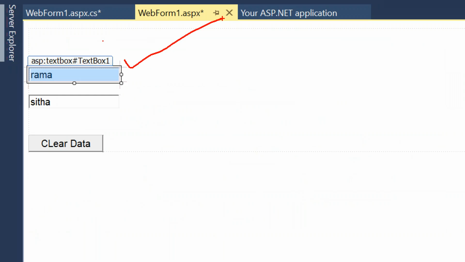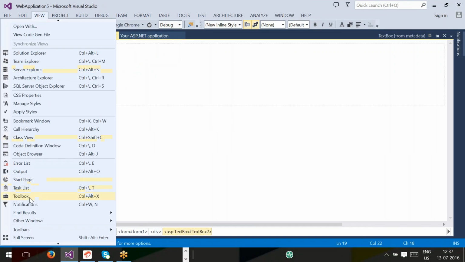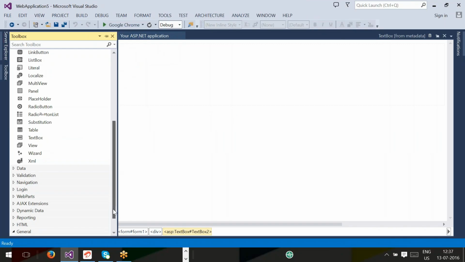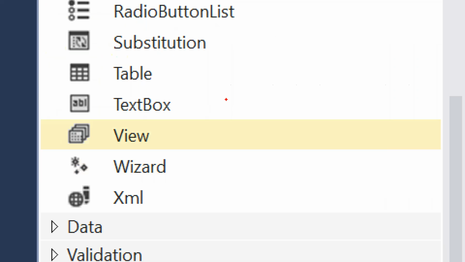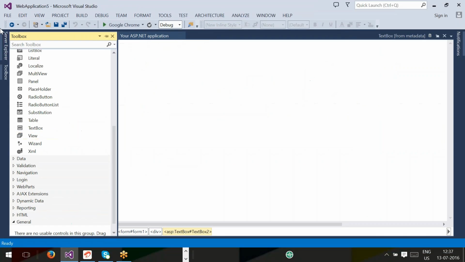You don't require to create the object. Internally it will create objects. So when you drag and drop the control, the concerned control class objects are created. Whenever a control is in the toolbox window, it is a class. Whenever you drag and drop the control like this, what are you creating? Objects. Because an object is nothing but a physical representation.